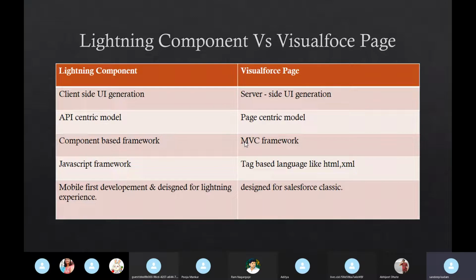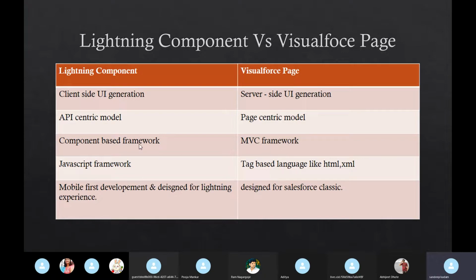SObjects. View is what? Your Visualforce. In the Visualforce the UI will be displayed, right? View is the presentation layer, you can say. This is not a theoretical class. In an interview nobody is going to ask you what is MVC, what is this. For information purposes I am explaining this. And C means Controller. Controller means your backend Apex class, through which you have called one method. That is nothing but the controller.